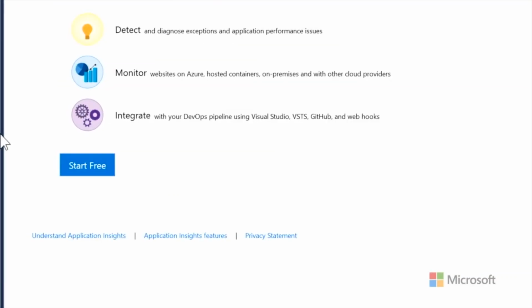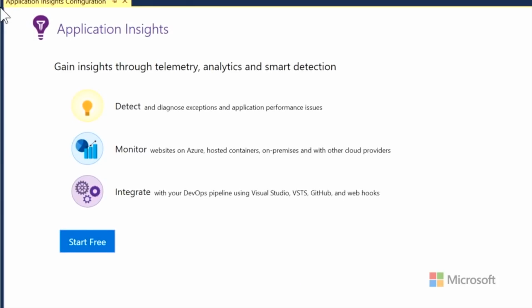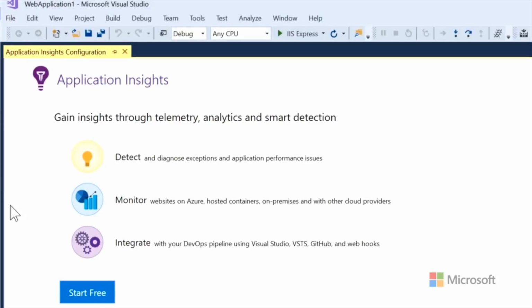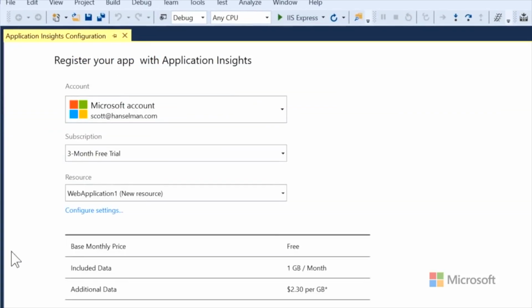Here's the trick, though. You can do this and sign up in Azure. You can use it for free. You get like, what, a gigabyte of space? Something like that. They'll go and register your app, and even though you're running your app locally, you can send the telemetry up into the cloud. We'll do this a little bit later.